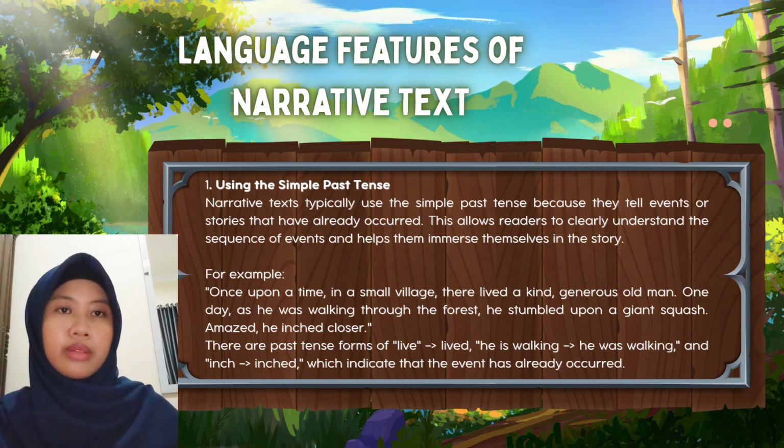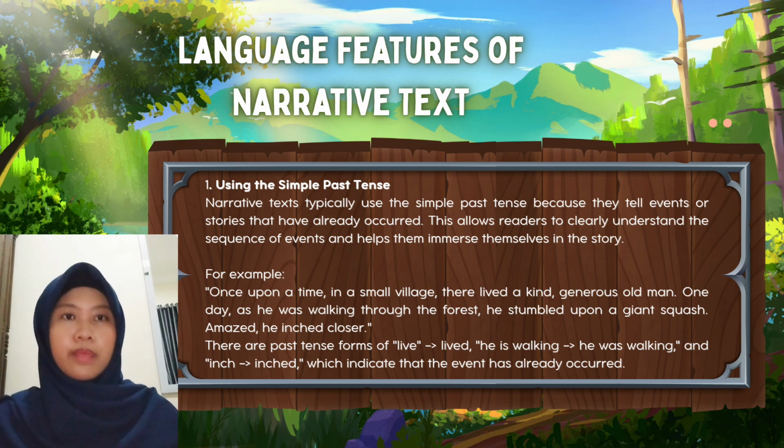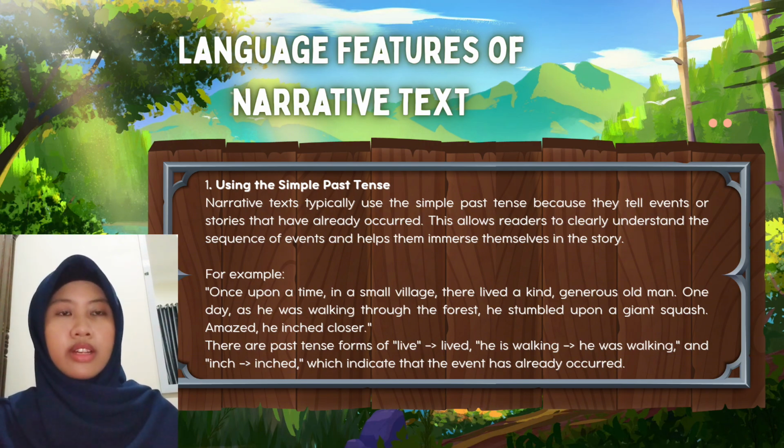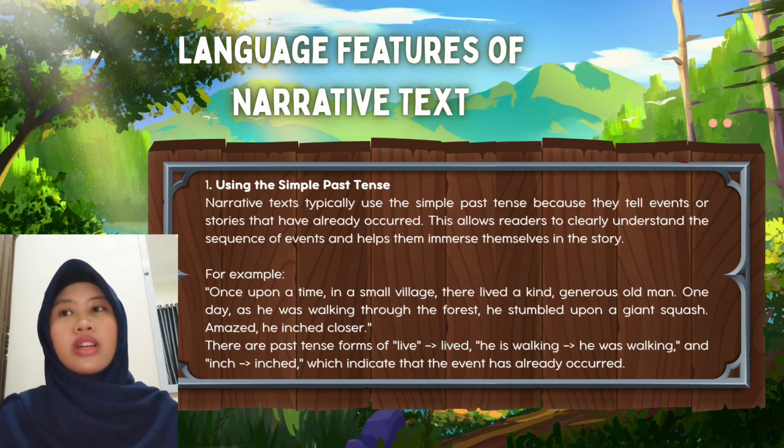For example, once upon a time, in a small village, there lived a kind, generous old man. One day, as he was walking through the forest, he stumbled upon a giant squash. Amazed, he inched closer. These are past tense forms of live: to live, he is walking to he was walking, and inch to inched, which indicate that the event has already occurred.